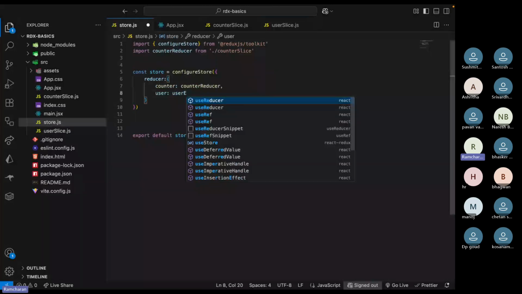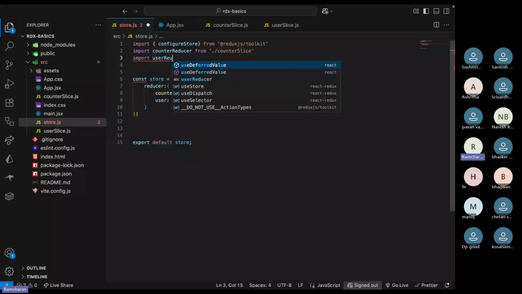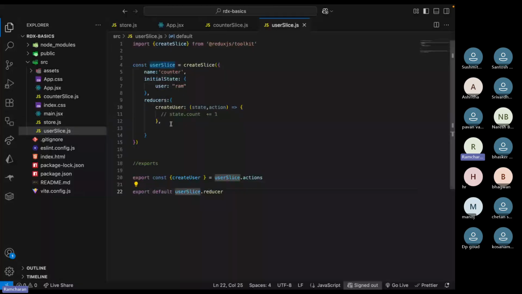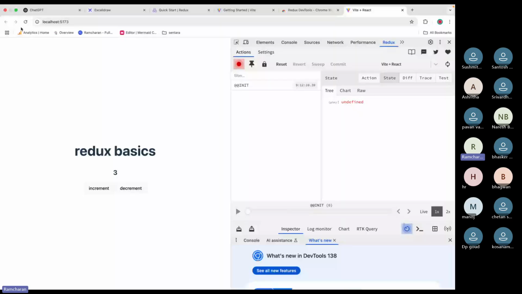Import that from the user slice file. You just created a slice and you add the logic afterwards. If you give this reducer to the store, you will have the user information here.